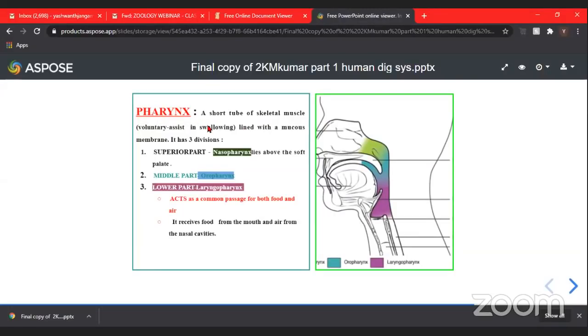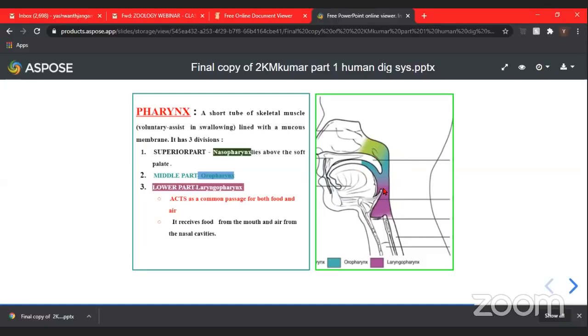So pharynx is defined as a short tube of skeletal muscles. Okay, and here these skeletal muscles assist in the process of deglutition or swallowing the food. Now internally this pharynx is lined with a mucous membrane. So students, are you able to see this picture? So here, see, this colored portion is called pharynx.